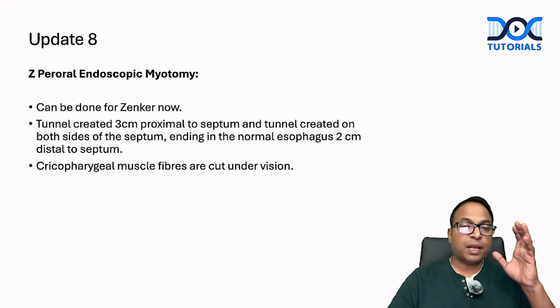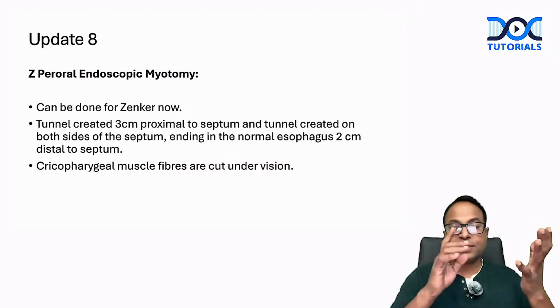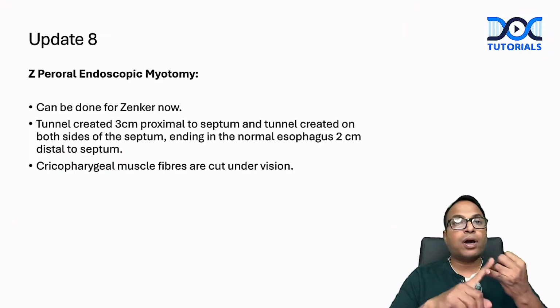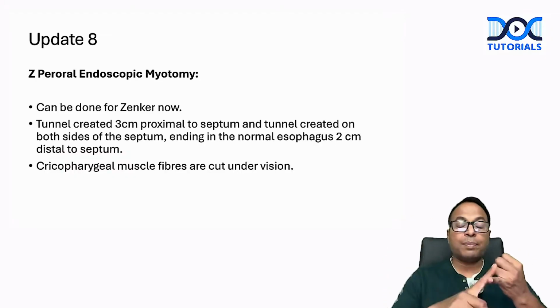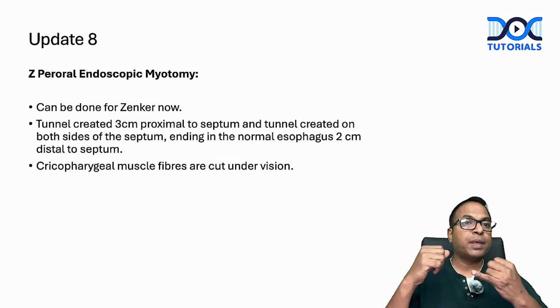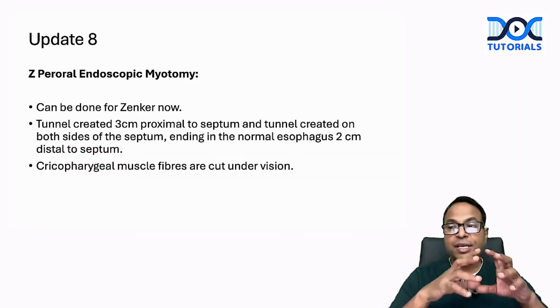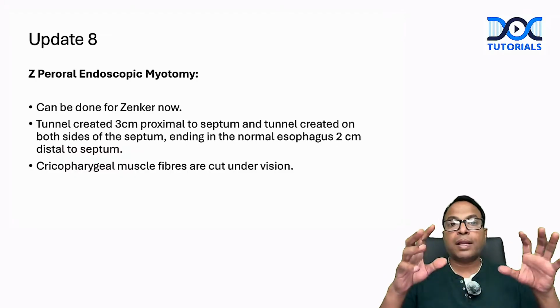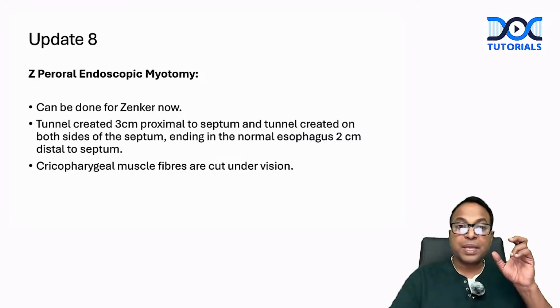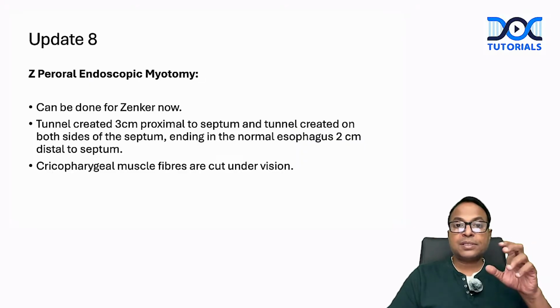So POEM, a lot of updates on POEM. The 21st edition itself updated: POEM is the best for type 3 achalasia. That is already a very important update. And now they have mentioned peroral endoscopic myotomy, Z-POEM, in Sabiston 22nd edition. This is for cutting the Zenker's septum.